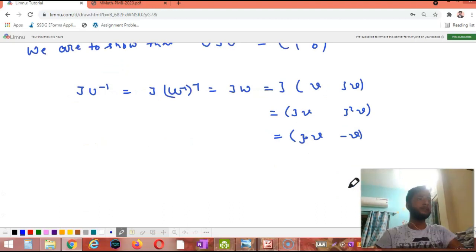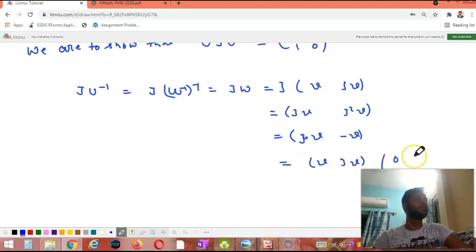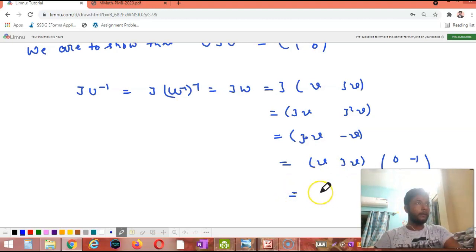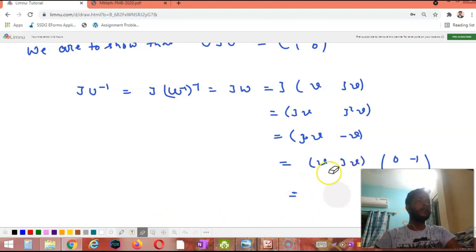We also can write this as V JV into 0 minus 1 1 0. Why? Now you can see that if we multiply this row with this column, we will get this, and if we multiply this row with this column, we will get this, right? So we can write this. This matrix is nothing but W, so we are writing here W and 0 minus 1 1 0.